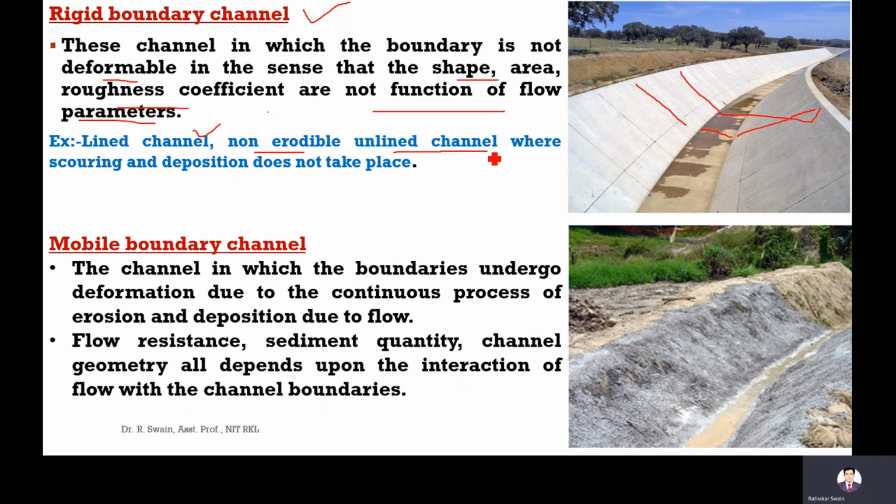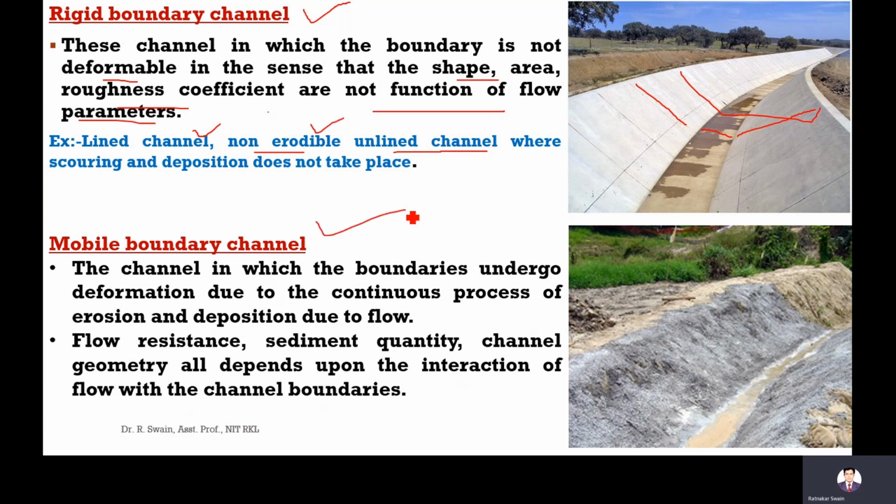Even some unlined canals, means stone channels or earthen channels, if you compact them properly, are not erodible. If you have kept pebbles on both sides, that is also not erodible. That is also what you can call a rigid boundary channel.